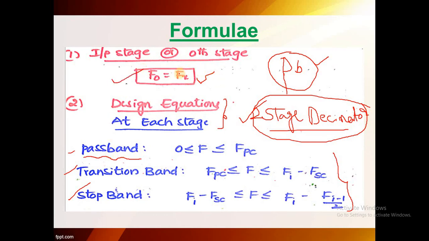Whenever you are asked for the value of Fx, you immediately substitute Fx equal to F0. If you don't know the value of F0, you substitute F0 equal to Fx. These input stage equations and design equations are useful in solving the problems. I hope you understood this concept. Thank you.